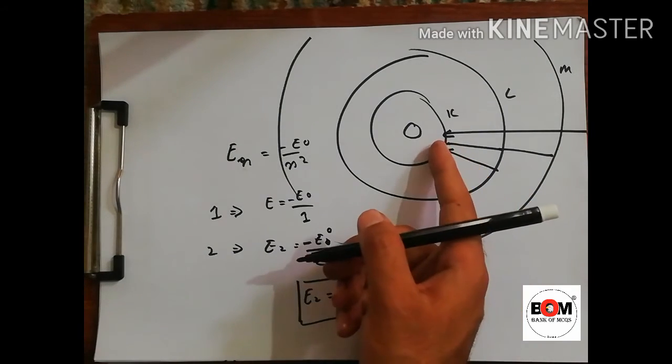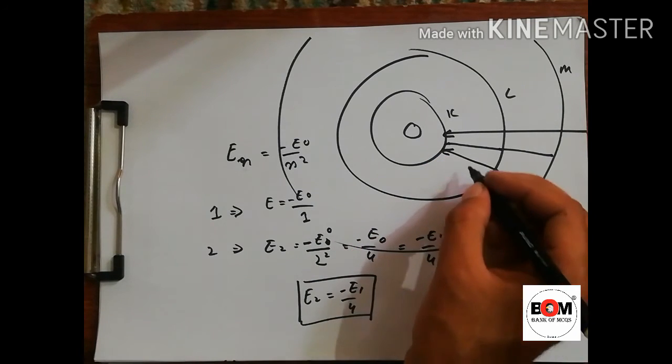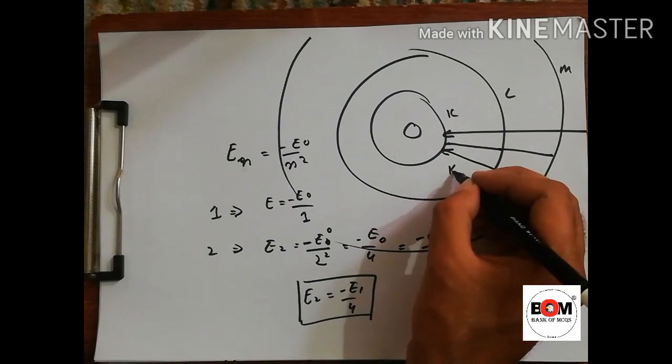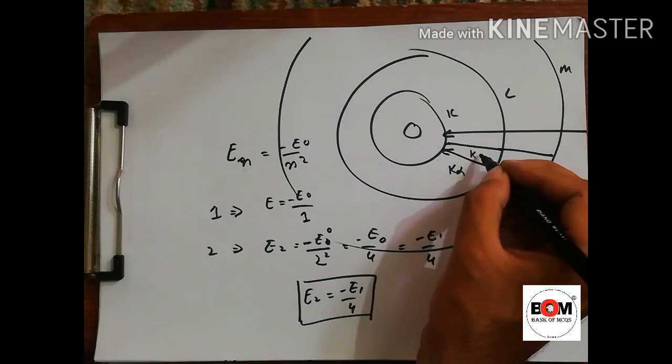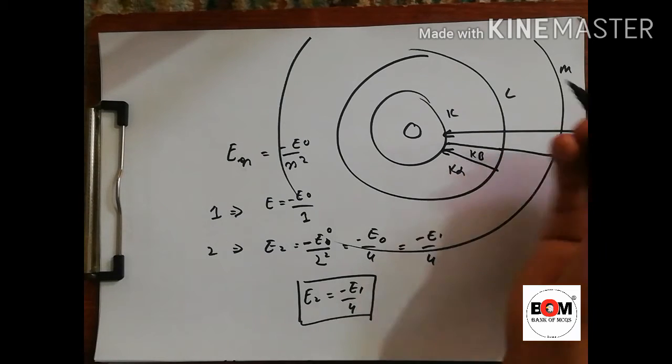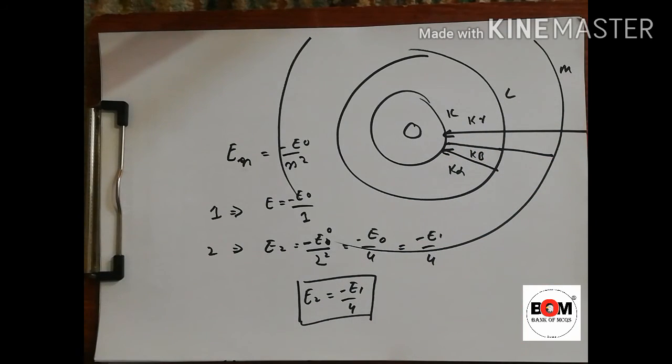If an electron comes from the L shell to K, energy is released as X rays, and these rays are called K alpha. If it comes from the second shell beyond, we call it K beta, and from the third shell, K gamma.